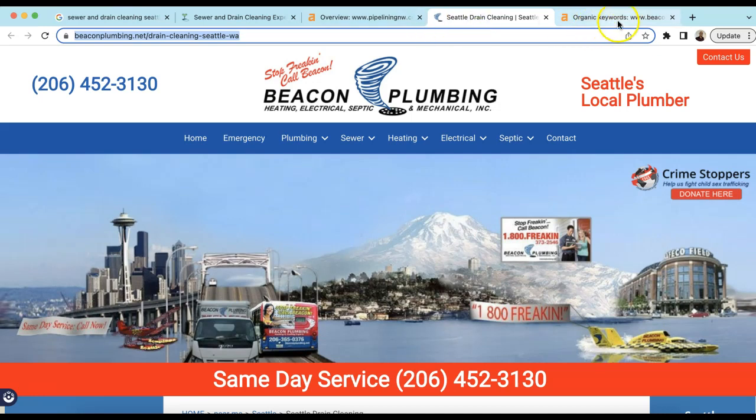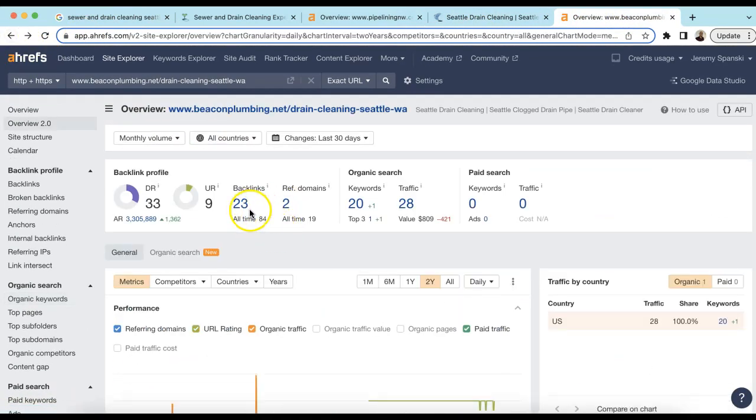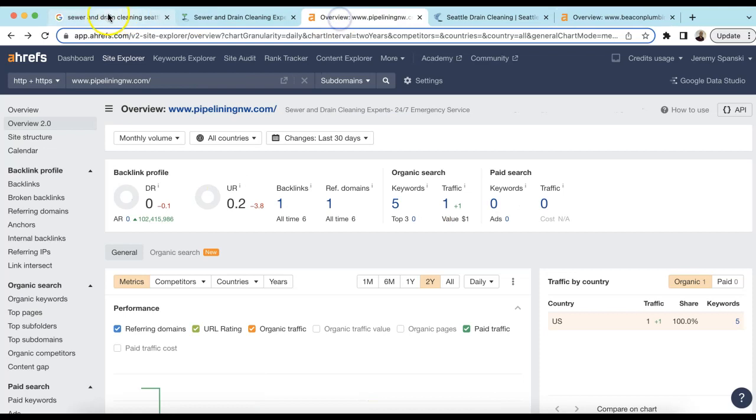Just compare that to this Beacon Plumbing here. Let's go back to their numbers. They have 23 backlinks with 2 reference domains. Again, not huge numbers to beat, and you really can't get there overnight, but in a couple of months you could definitely match these numbers to get close to this traffic of 28 with that search volume of sewer and drain cleaning in Seattle, Washington, compared to the one traffic you're getting with these numbers.